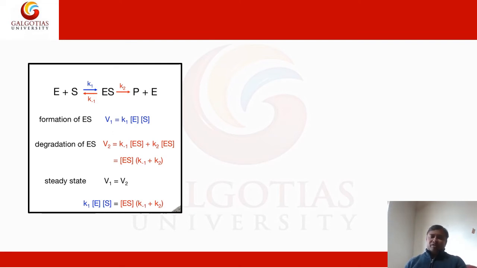Now here in the equation it is shown that enzyme plus substrate forms the enzyme-substrate complex. We can calculate the rate of the reaction, and the enzyme-substrate complex further breaks down into the product and enzyme. The constant is K1 for the forward reaction while K minus 1 is for the reverse reaction. So the enzyme-substrate complex either goes in the forward direction and forms product plus enzyme, or the reverse reaction gives enzyme plus substrate.